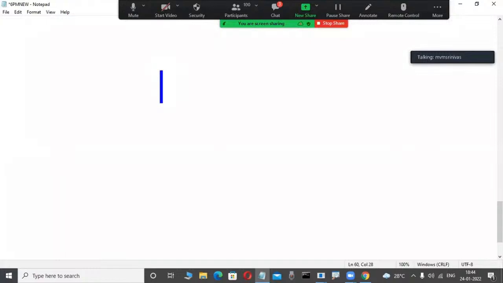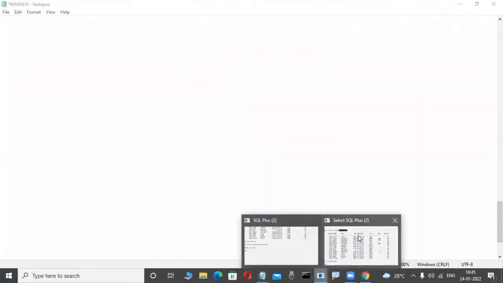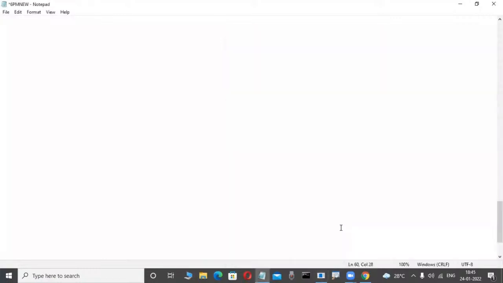One is the EMP table. I'm showing those tables today. EMP is a table, and maybe employee details are stored in that table. It is predefined, don't worry. Another table Oracle Corporation provides for practice purpose is the DEPT table, maybe the department table. One is the EMP table, another one is the DEPT table. You will become familiar with these tables in the future. Don't worry, you will be familiar with all these things, but first only an introduction without any knowledge.